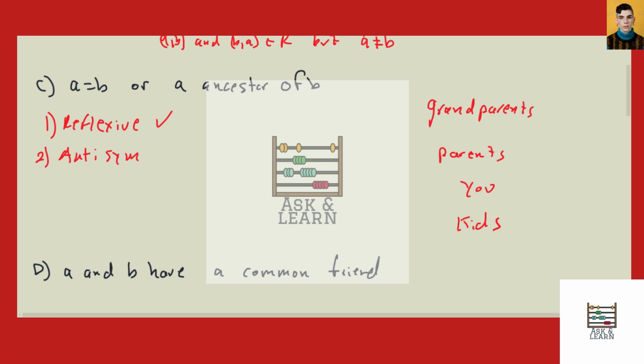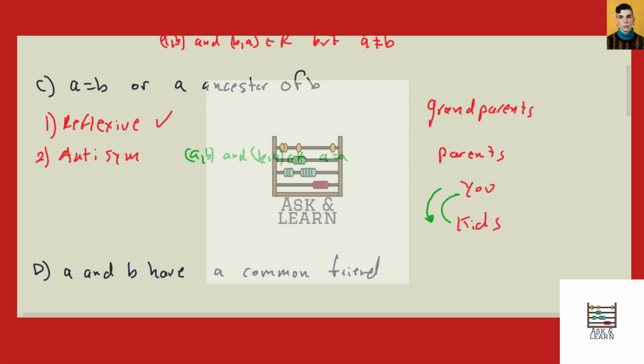So remember, anti-symmetry means AB and BA only in R if A is equal to B. So what this is saying is, so A is an ancestor of B. Well, if I am an ancestor of my kids, there's no way my kids can be my ancestor.